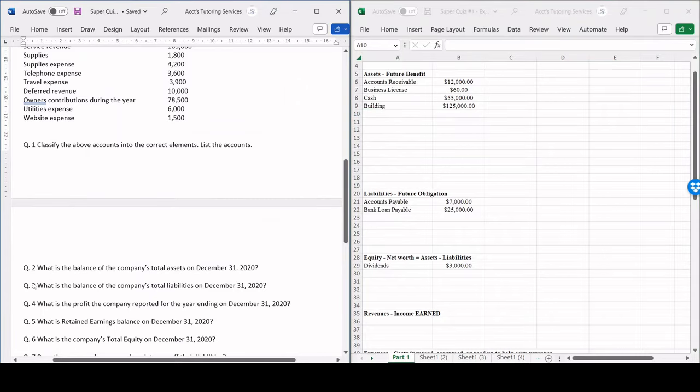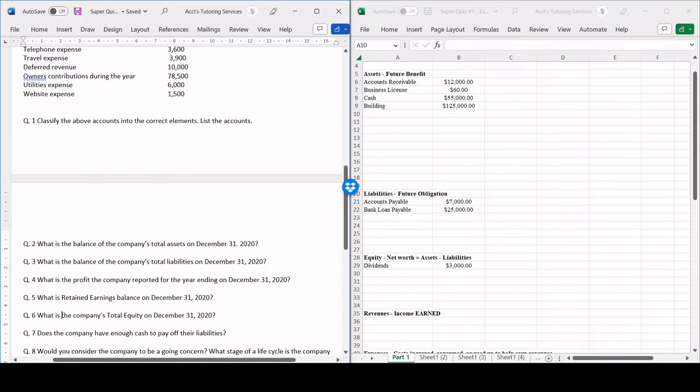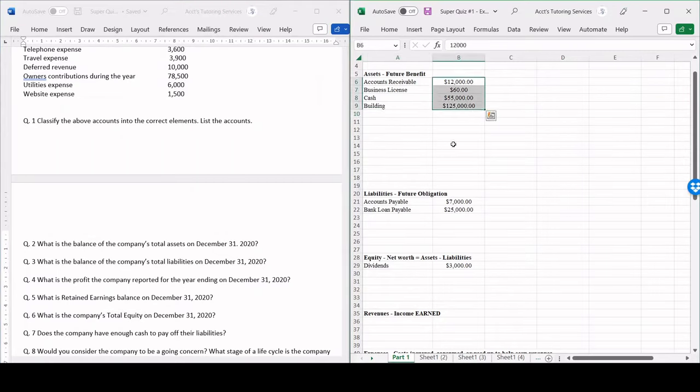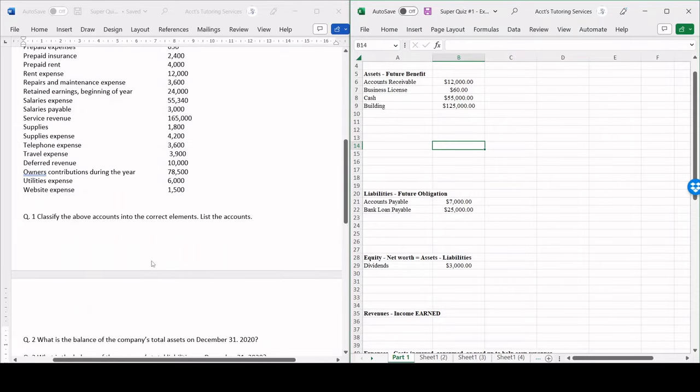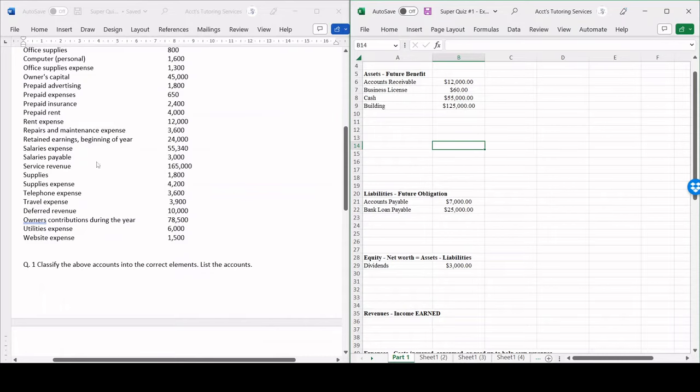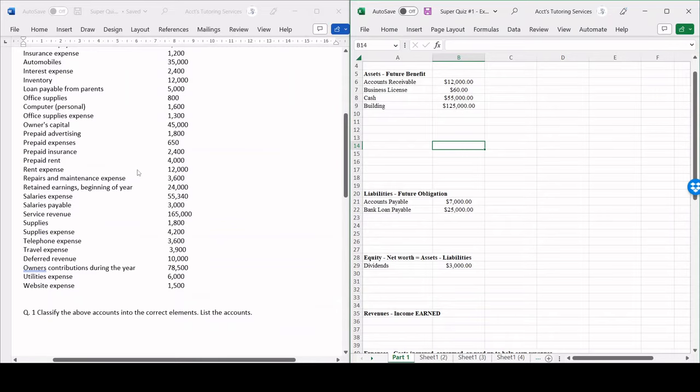2, question number 3, question number 4, question number 5, question number 6, we have to figure out what the total assets are, what the total liabilities are, what the profit is going to be, what the retained earnings ending balance is going to be, what the total retained earnings is going to be. So us adding in the balances over here, the account balances, is going to help us solve for the next few questions. So we're just being proactive and jumping on those questions already, but we're not going to answer them just yet. To answer those questions, we have to do question 1 regardless.